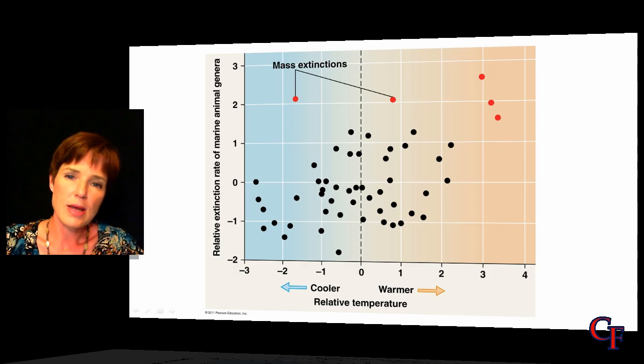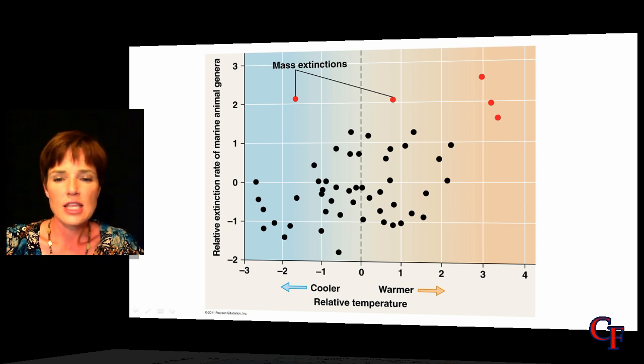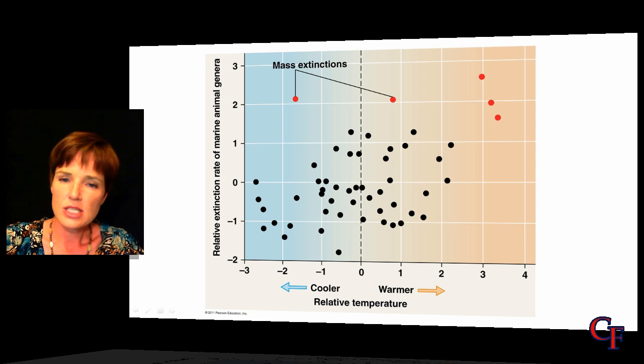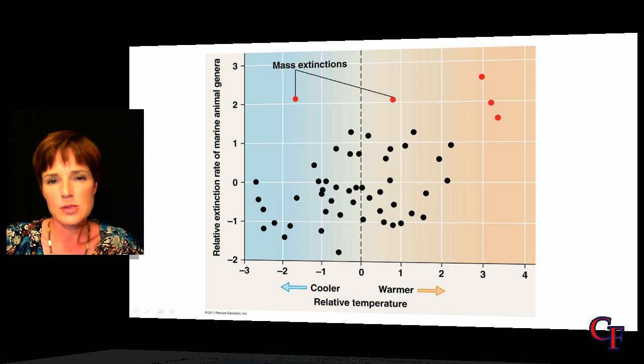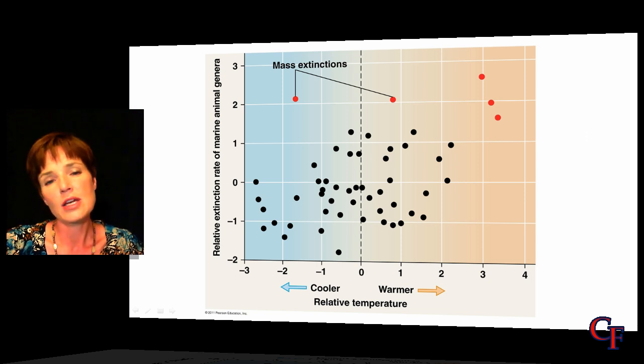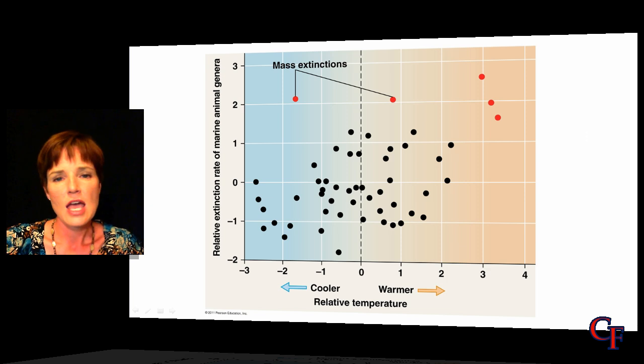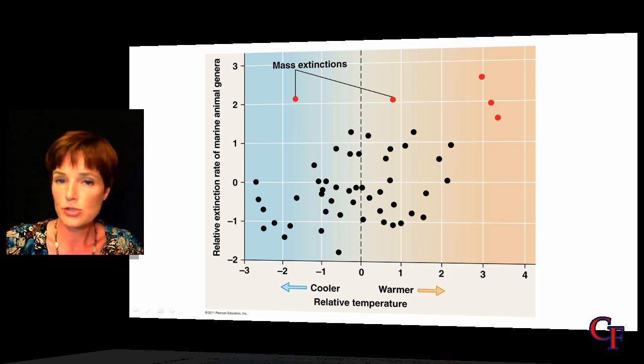If we just look at the mass extinctions in regard to the Earth's temperatures, we can see that most of the major extinctions do take place when we have warmer temperatures on the Earth's surface. So this is something that is often looked at when we talk about global warming. At this point in time, there are warmer temperatures than what we've seen in a lot of our past history. And it's thought that perhaps we're moving into a mass extinction event where we're going to see a lot of species disappear from the Earth's surface and disappear then from the fossil record as well.